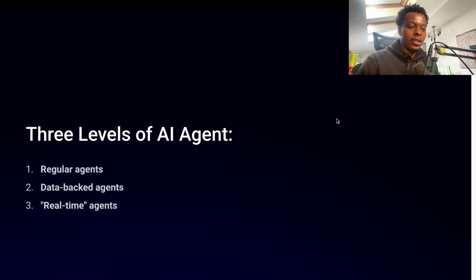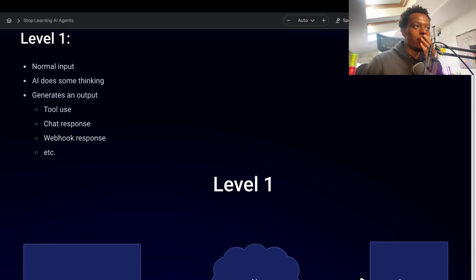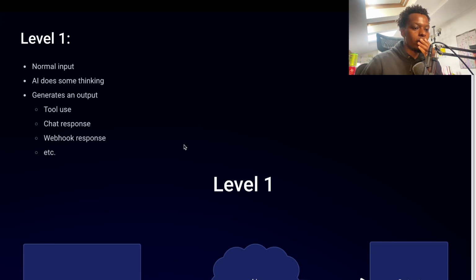So there are 3 levels of AI agent, and the most important one I'll get into, but it starts off with regular agents, which is probably what you're playing around with right now, which are good, they're okay, but they're not actually as effective as you think they are. Then you have data backed agents, and then you have real time agents. So here is a brief example of what I mean when I say level 1.